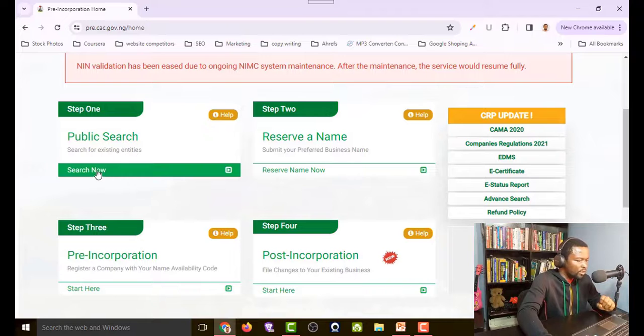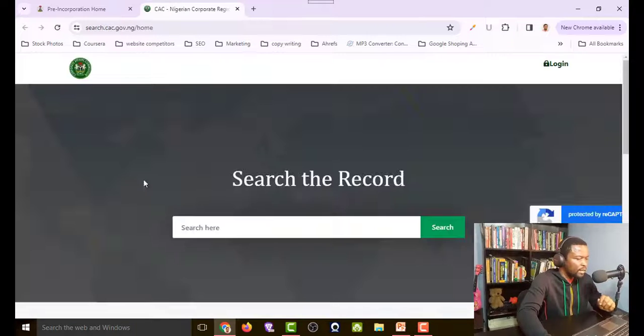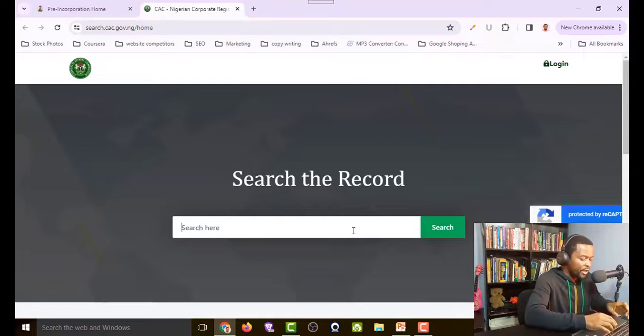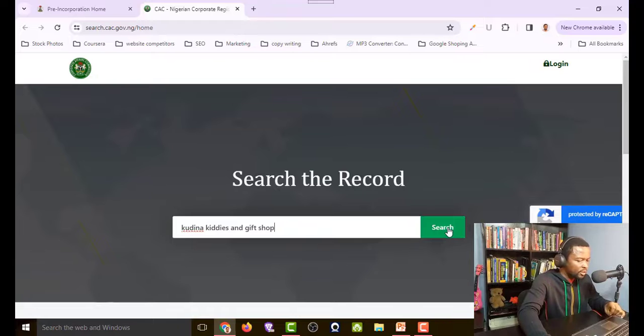I'll just come to where we have search now, and here it's taking me to a page that says search the record. So I believe you already have the name you want to use for your business. That is if you have not already started. So the key here is to have at least 3 names that you are going to use. Here I'll type in the name of the business and click search.